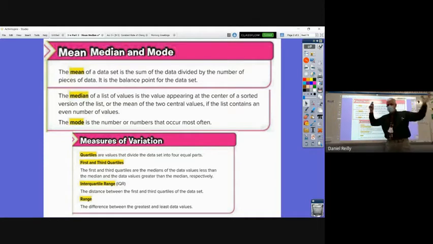All right, so this is 6th grade stuff. So what makes this 7th grade stuff?